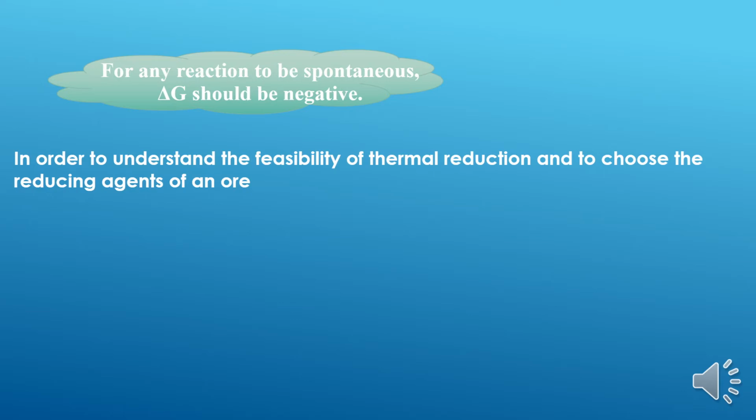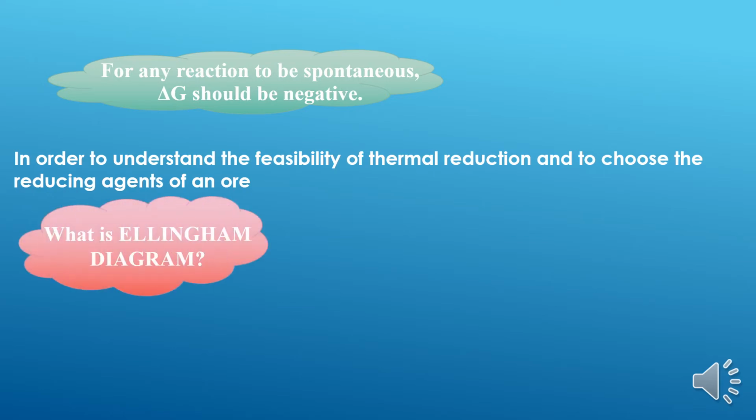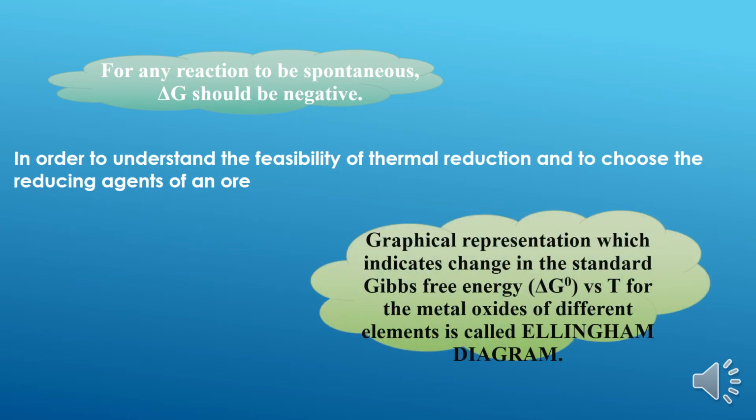In order to understand the feasibility of thermal reduction as well as to choose the reducing agent for the reduction of ore, that is if you want to convert metal oxide into metal, then what we need to add? We need to add a reducing agent. If you want to choose a reducing agent, as well as understand the feasibility of thermal reduction, then we have to refer to Ellingham diagrams. So the question comes, what is an Ellingham diagram? Let's study what this Ellingham diagram is.